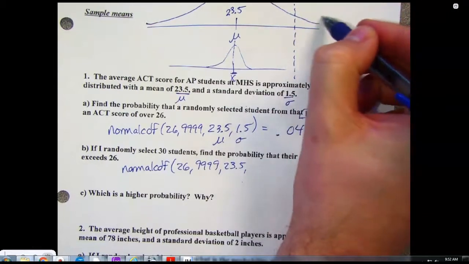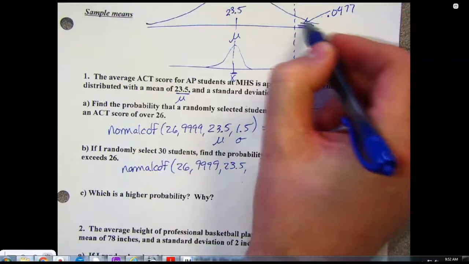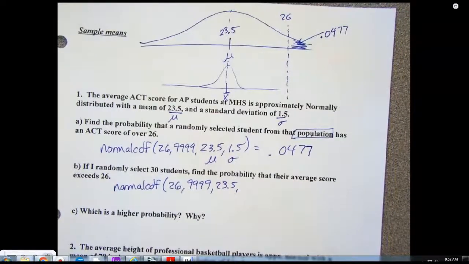So our answer to part A was 0.0477. That's the size of this shaded region right here. Well, when I start taking a sample, this got way smaller. So what do you think the probability I'm a 26 or higher is going to be? It's going to be basically 0.